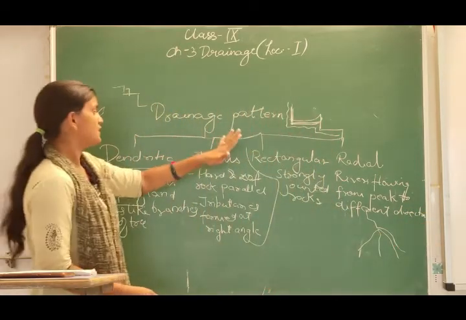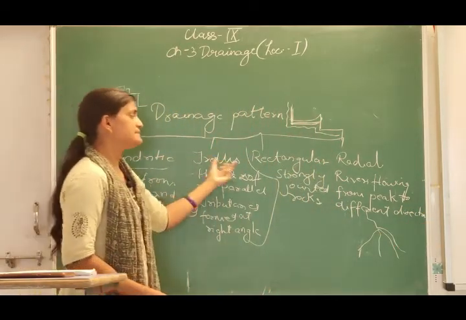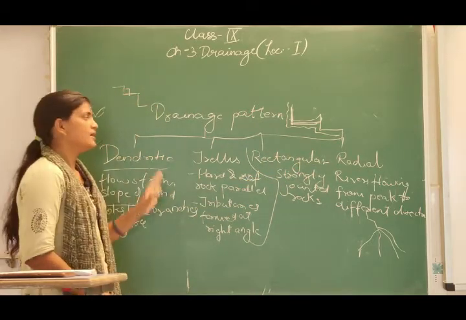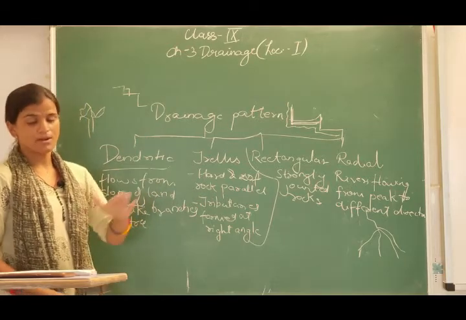So these were the four drainage patterns: the dendritic, the trellis, the rectangular and the radial, which are found in India. Now we are going to study the river systems one by one.